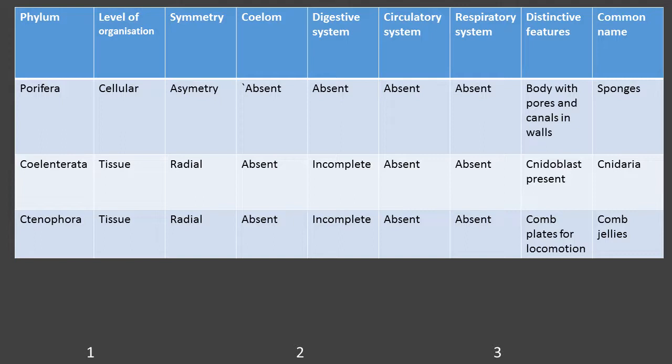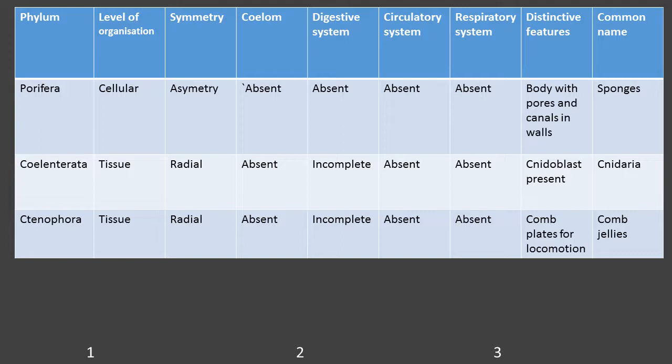Then the coelom, the body cavity, is absent. A coelom is nothing but the cavity between the gut wall and the body wall. Clear? So coelom is completely absent here. There is no digestive system, and the circulatory system and respiratory system are also absent.